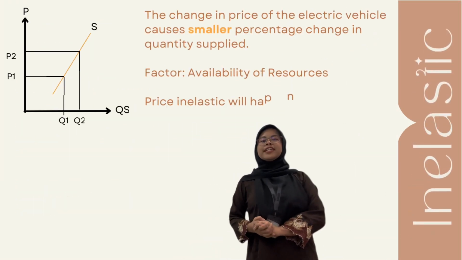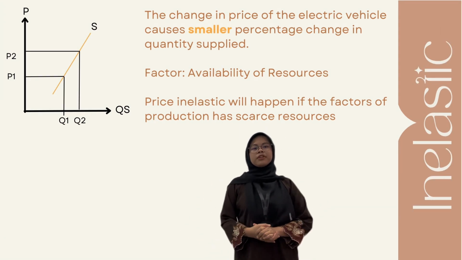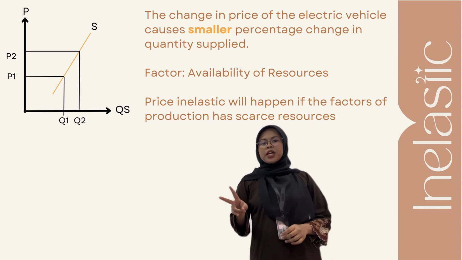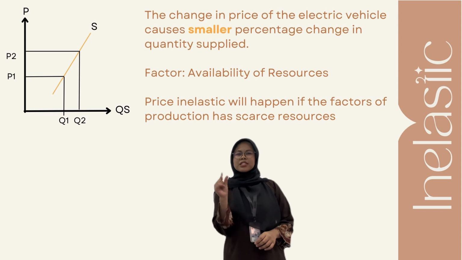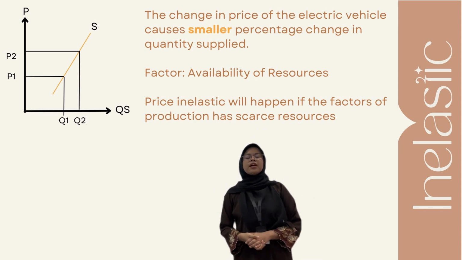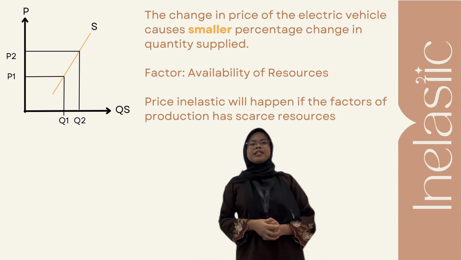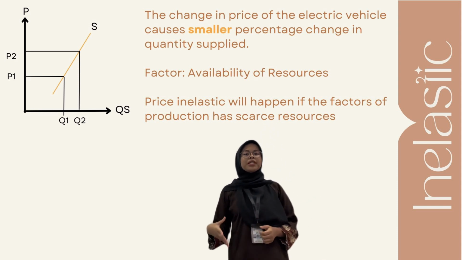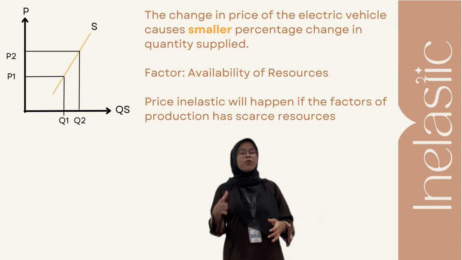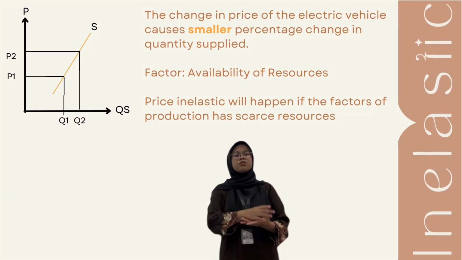And next, we have the inelastic graph. As you can see there, the change in price of electric vehicles, from P1 increasing to P2, causes a smaller percentage change in quantity supplied of electric vehicles. I will take one example of a factor that influences the price elasticity for this type, which is availability of resources. Price inelasticity will happen if the factors of production of the firm have scarce resources.